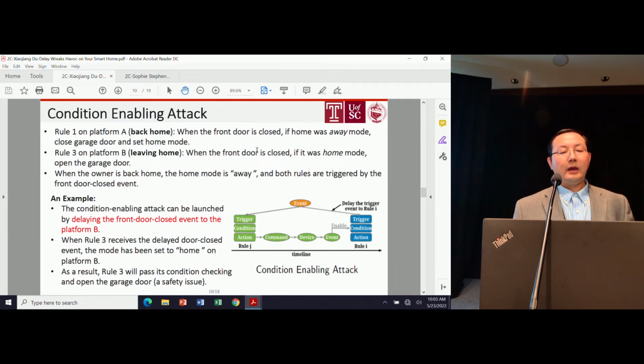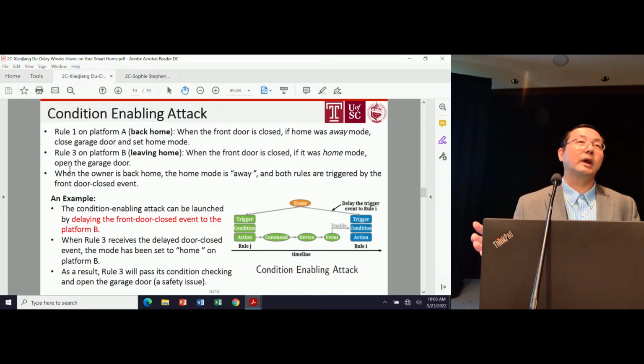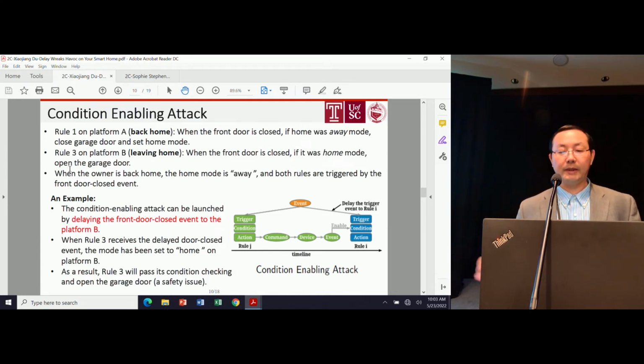The attack is that the attacker could delay the front door close event to platform B. So this has been delayed and is not executed immediately, while the other rule is executed and sets the home to home mode. The attacker delays it, say 20 seconds or 60 seconds, and then releases it. When the rule received the delayed door message, it runs, and since the home mode is already set to home, it will open the garage. So after the user comes home during the night, the garage door will be left open. That's a safety issue.